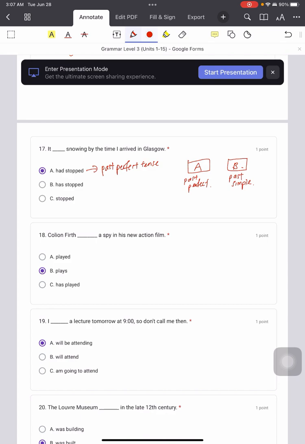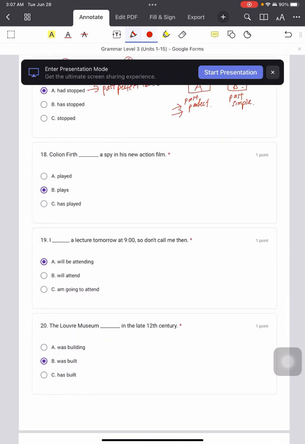So look at the sentence here. It had snowed by the time I arrived in Glasgow. So which incident happened first? Snow or arrive first? Snowing, right? So snowing happened first, so you gotta use past perfect. And arrived happened next, so you gotta use past simple. So that's why arrive is past simple. So here you gotta use past perfect for the first thing and past simple for the second event. So that's why we say it had stopped snowing by the time I arrived in Glasgow.